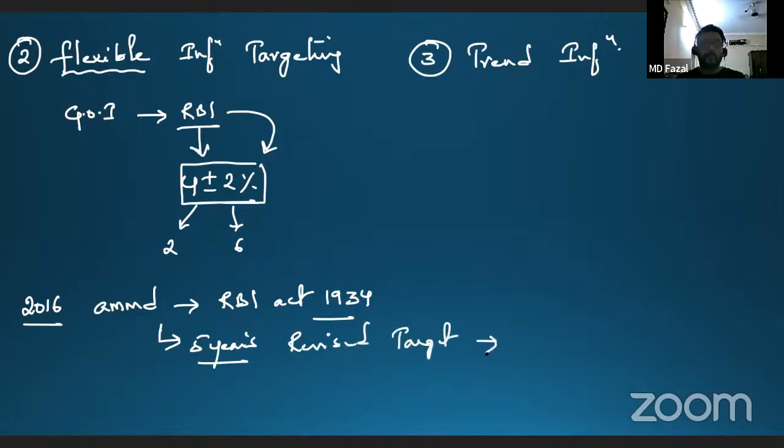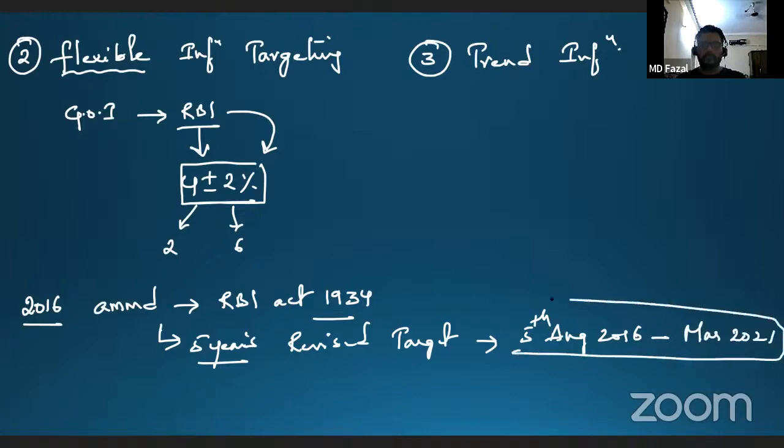Earlier, the phase was from 2016 to 2021, somewhere around 5th August 2016. We made it for 5 years, so it will end somewhere in March 2021. So this phase we are done. In that phase also we targeted in and around 4%.